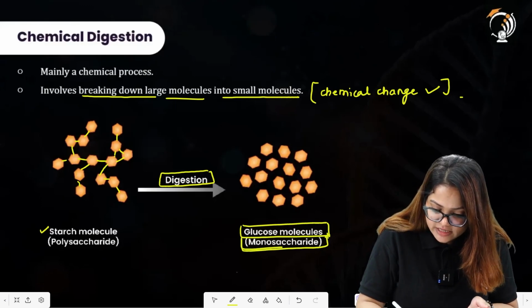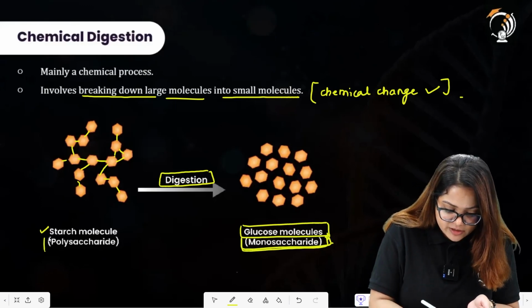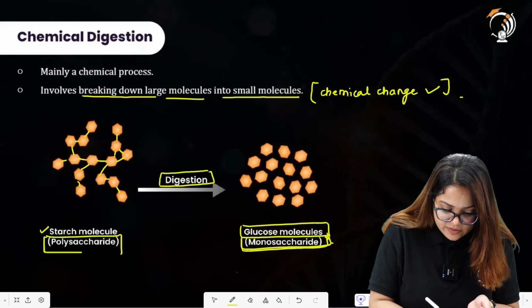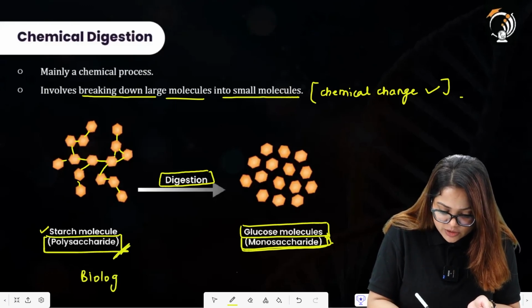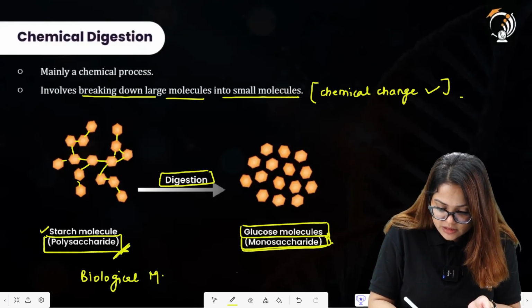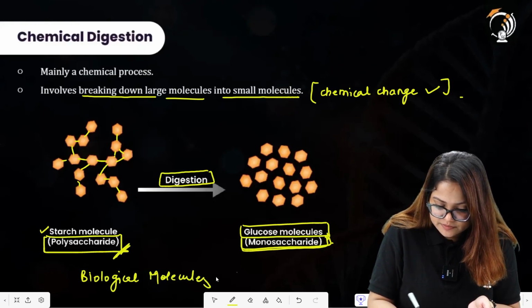These are the monosaccharides. Here, polysaccharide is there, as we have discussed in the chapter biological molecules.